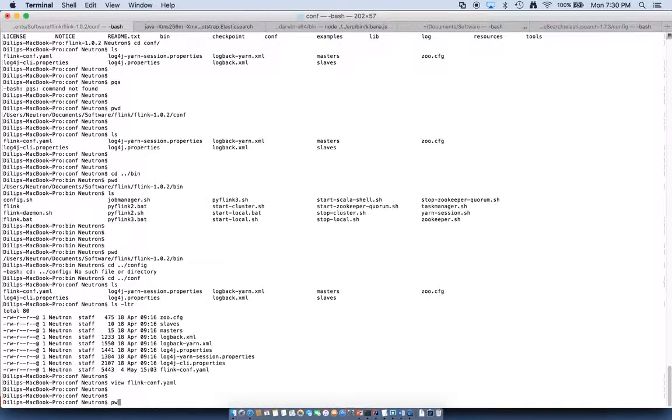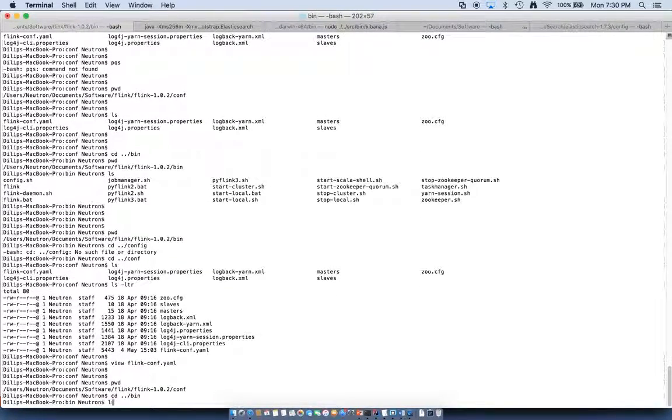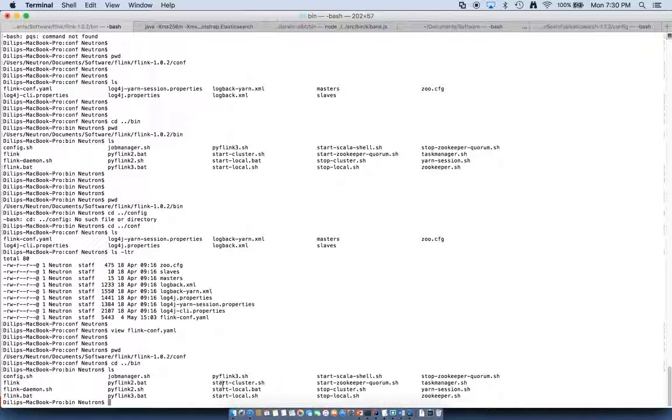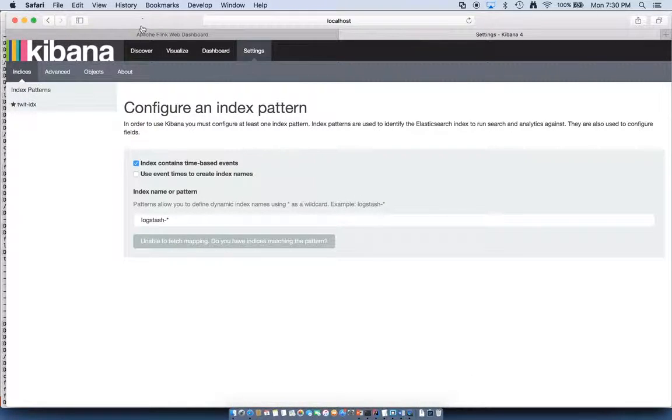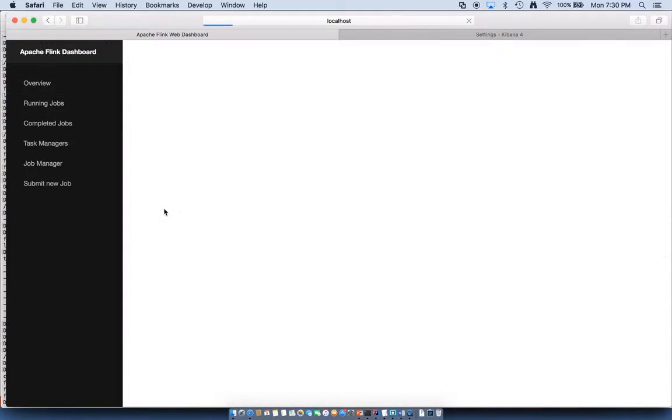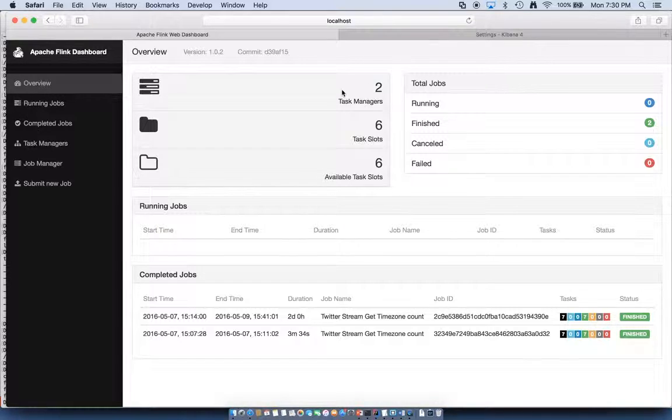Once the configuration is completed, one can go into the bin directory and start the cluster using the start cluster command, and can add more task managers using the task manager command. In this case, our cluster is already started, and how do we verify that the cluster is already started? We go onto the web UI dashboard. The following shows that there are 2 task managers configured for this Flink cluster and a total of 6 task slots available, 3 for each.